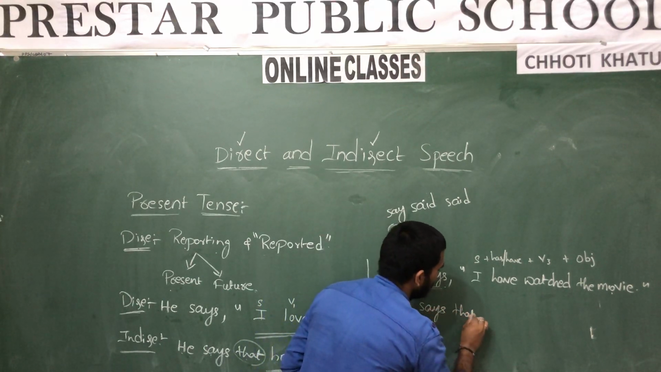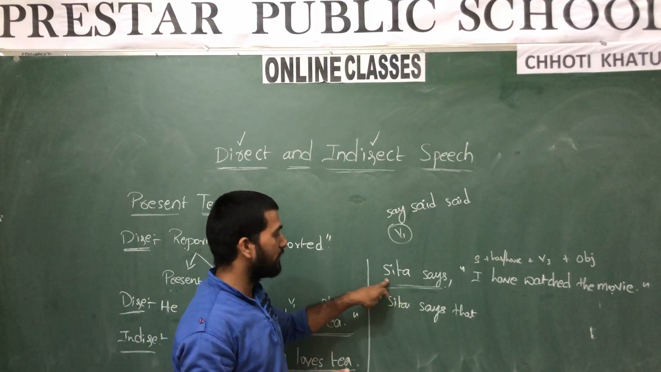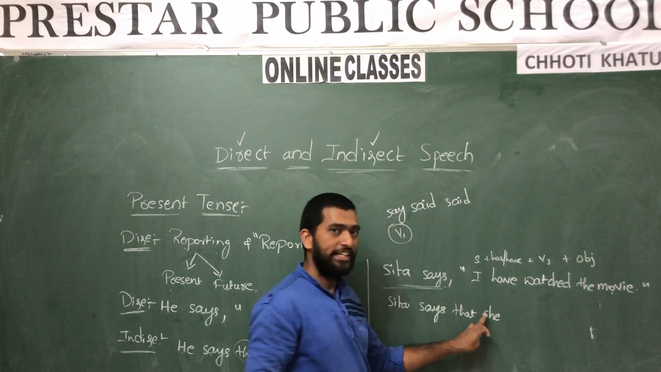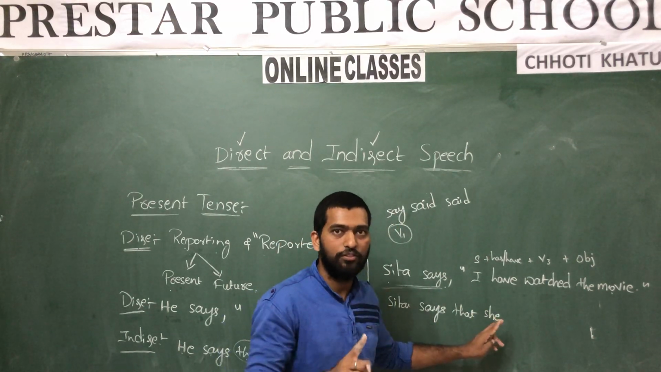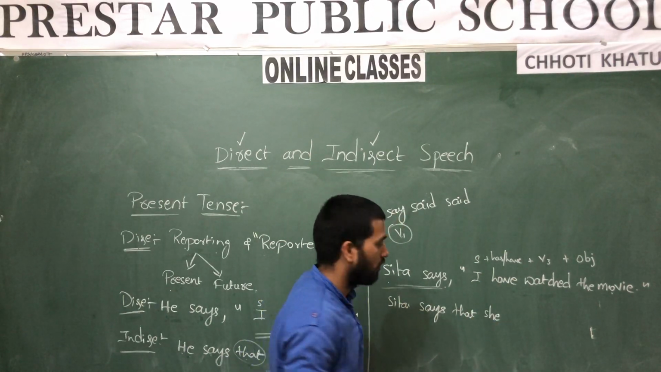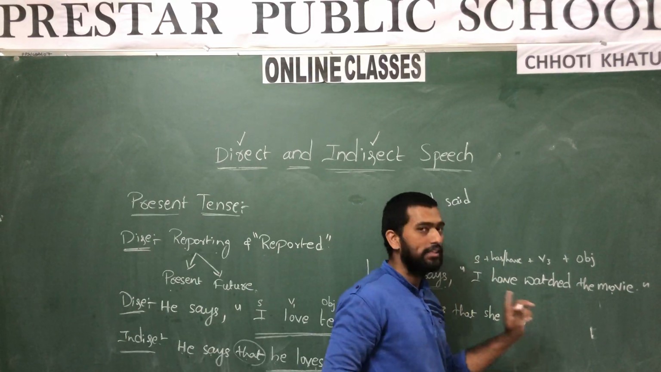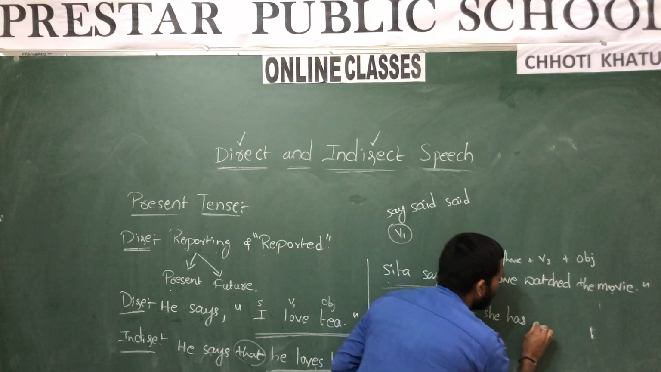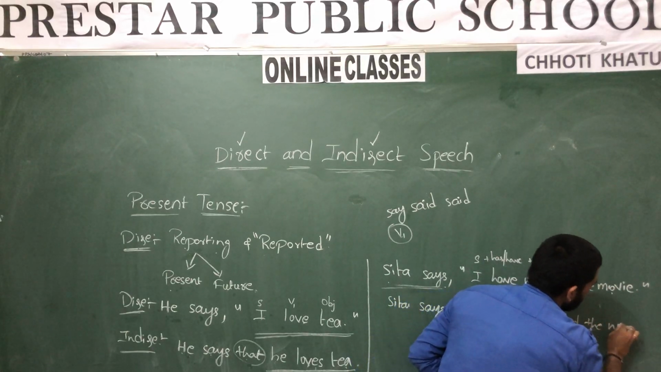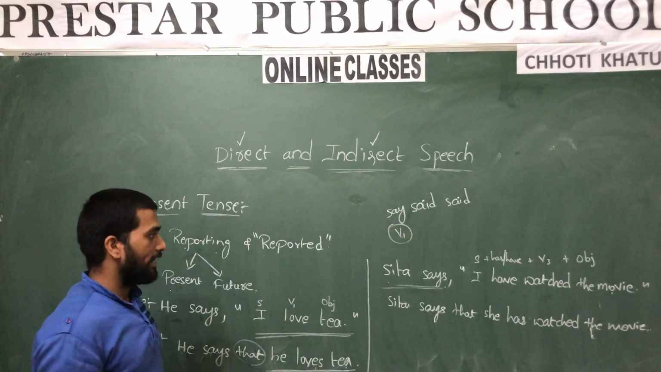Sita says that, who is Sita? She is female. So what is the pronoun which is suitable for Sita? She. And when she is there, we must use the helping verb in present perfect, that is has, not have. If we use have, then it will be wrong. She has, subject plus has or have plus V3, present perfect tense. Okay? She has watched the movie. So this is our required indirect speech sentence. Okay? Let us take one more example.